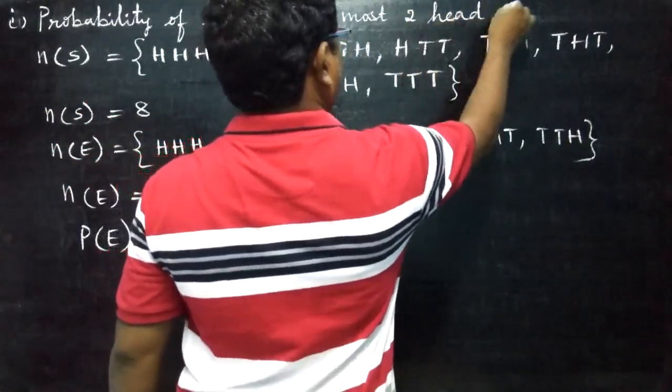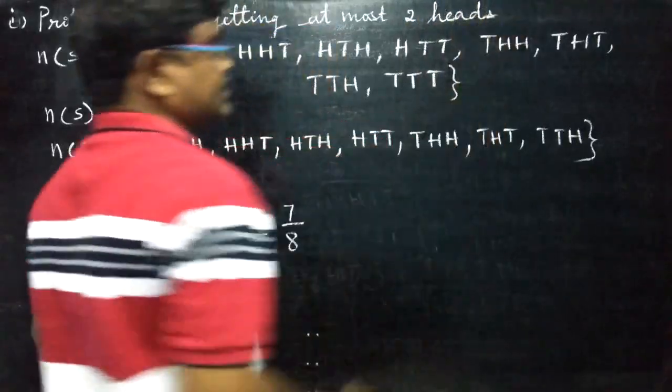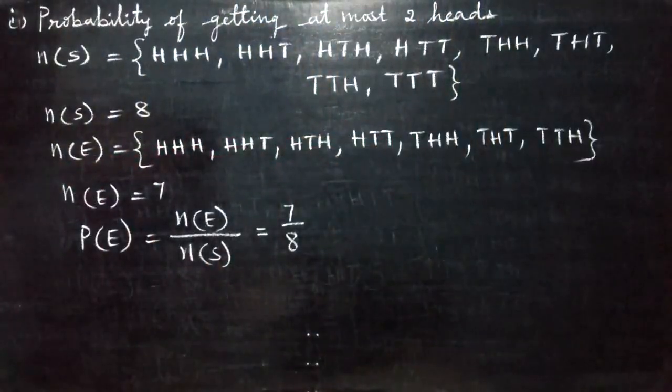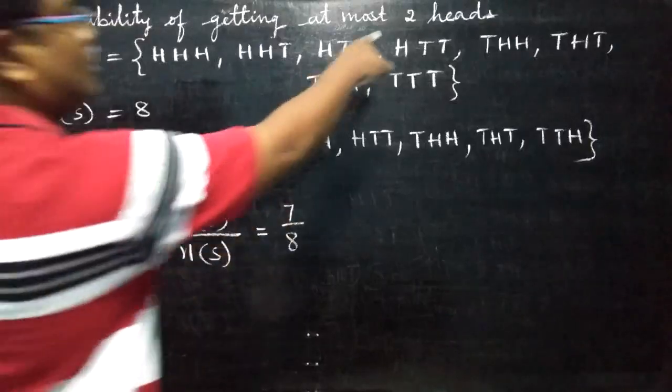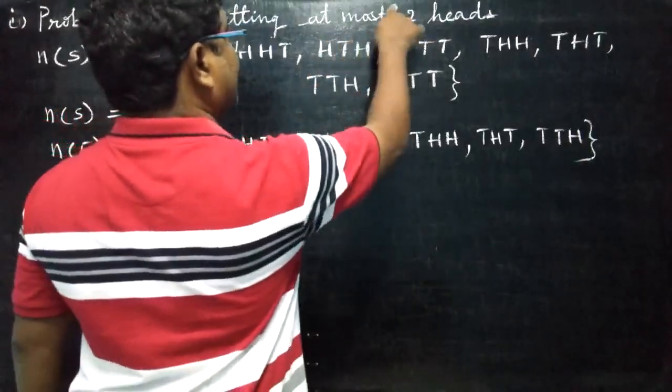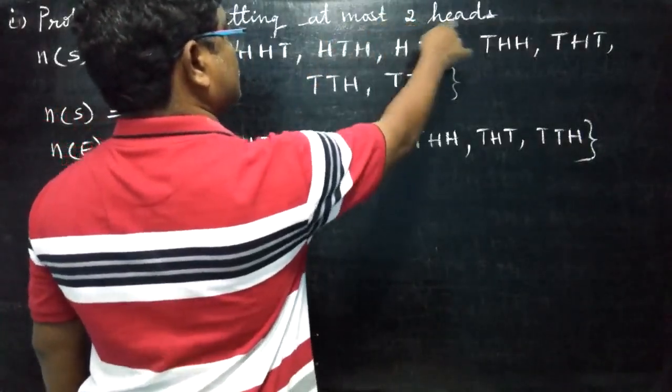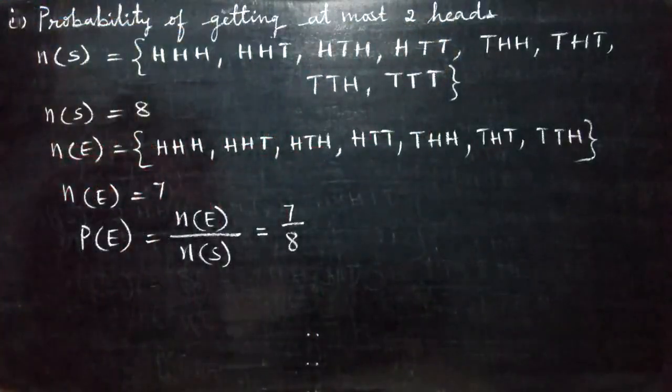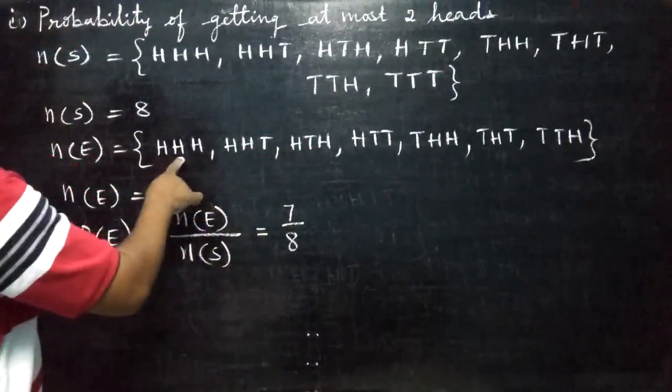Minimum, or what we can tell, at most 2 heads. This is the question they asked. At most 2 heads, or more. At most means more than 2 or less than 2 also. At most 2 heads. Now listen carefully. Same only, more or less.